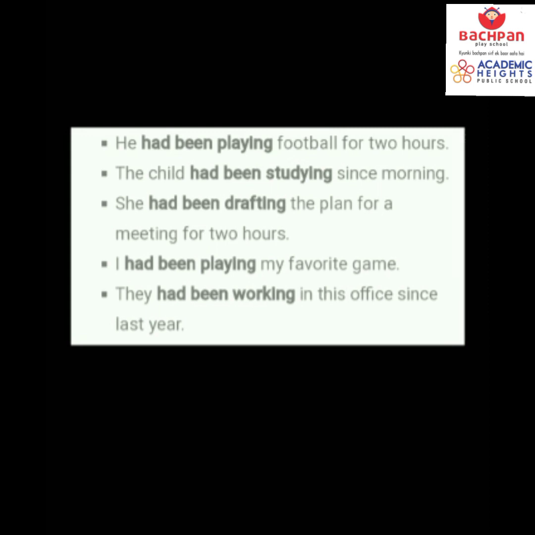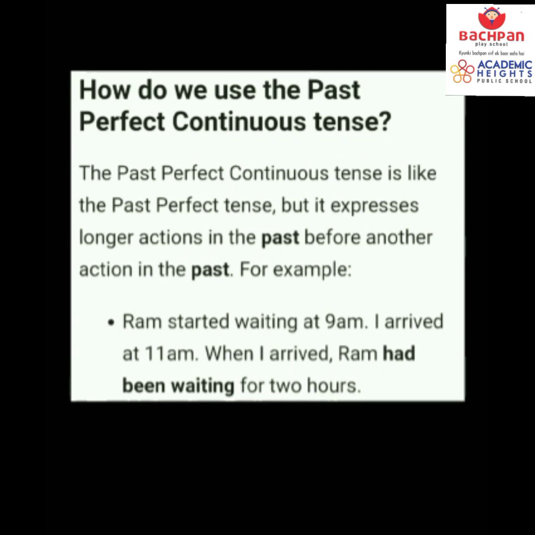She had been drafting the plan for a meeting for 2 hours. I had been playing my favorite game. They had been working in this office since last year. How do we use the past perfect continuous tense? The past perfect continuous tense is like the past perfect tense, but it expresses longer actions in the past before another action in the past.